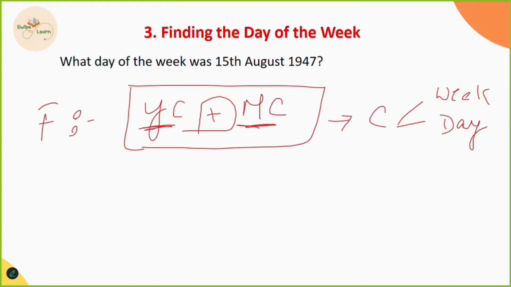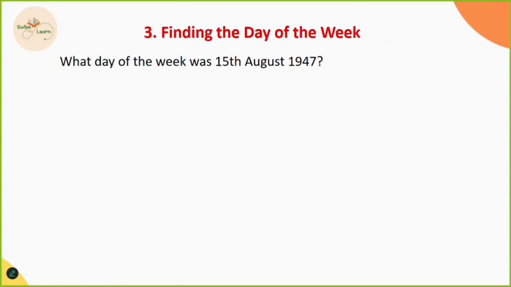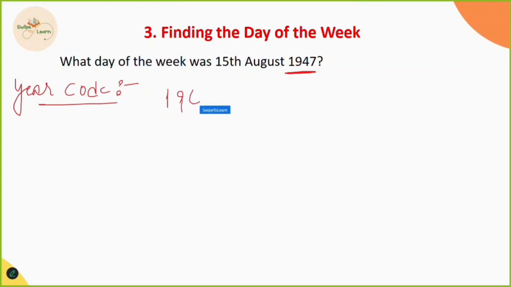Let's get started with how to find the year code and month code. Firstly, starting with the year code. The given year is 1947, which means that the year 1947 is currently running. It's not finished yet, so what we need to consider is the finished years. How many years have finished? 1946 years have finished. That means simply subtract 1 from the given year. When you subtract 1, we get 1946. These are the completed years.